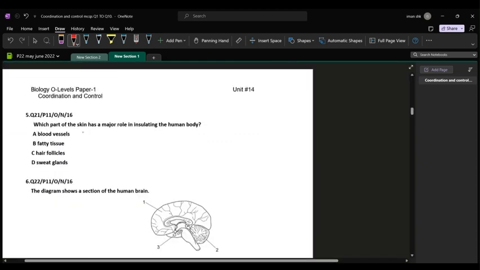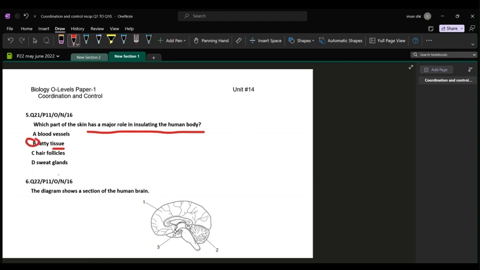Question number 5. Which part of the skin has a major role in insulating the human body? It is the fatty tissue. Why? Because below your skin layer there is another layer of fat, or adipose tissue, or fatty tissue. What it does is it prevents heat loss from the body. So it is insulating your human body. So option B is the right one.